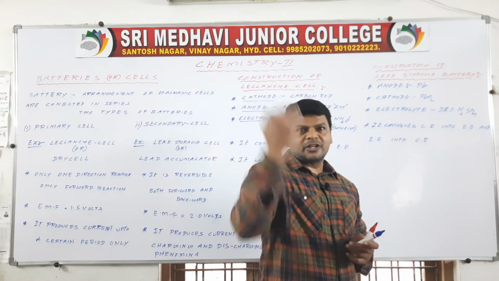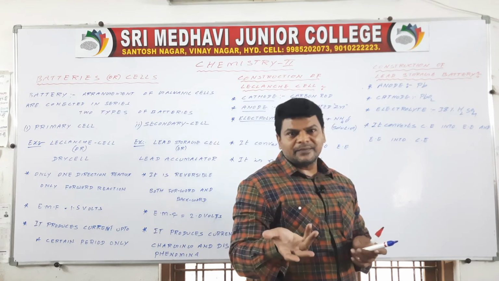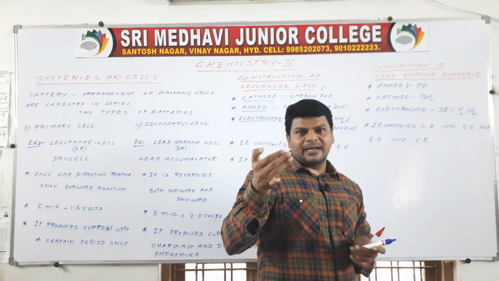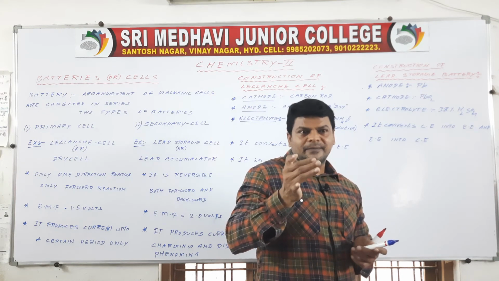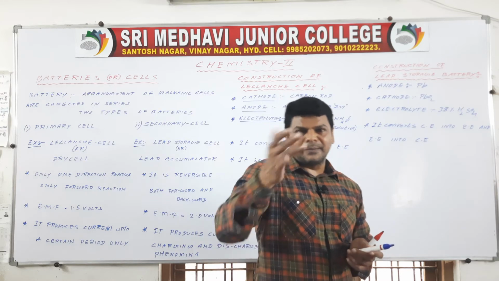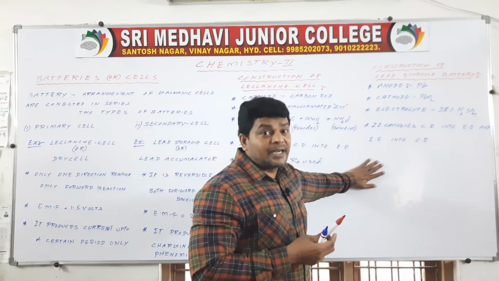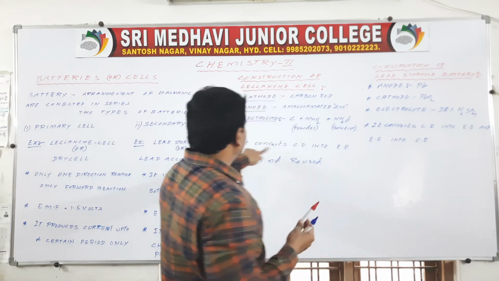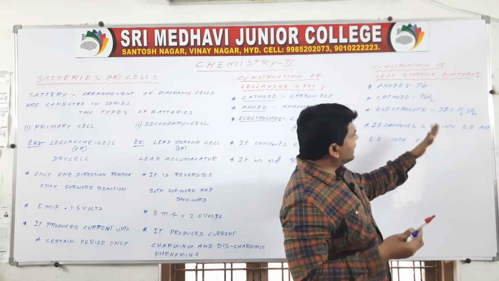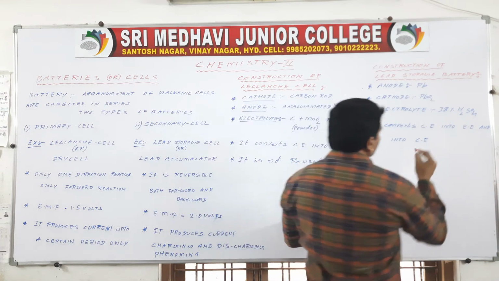Then charging means taking electrical energy, so electrical energy converts into chemical energy. Next, discharging means chemical energy converts into electrical energy. It works on charging and discharging phenomena.